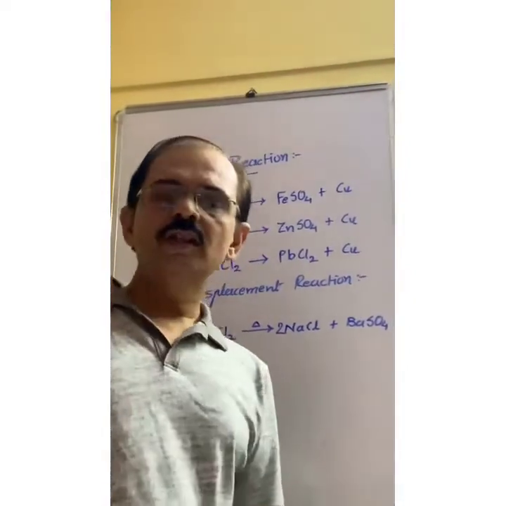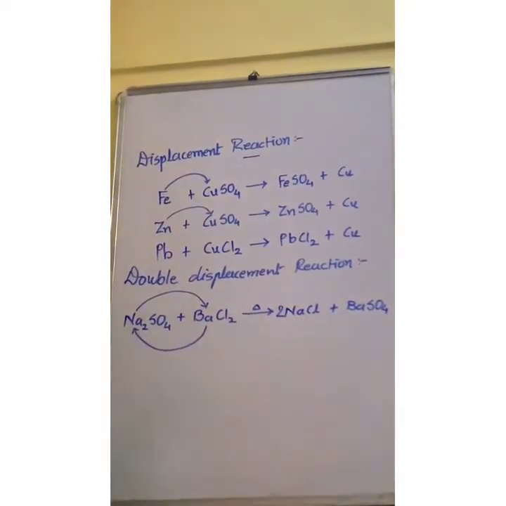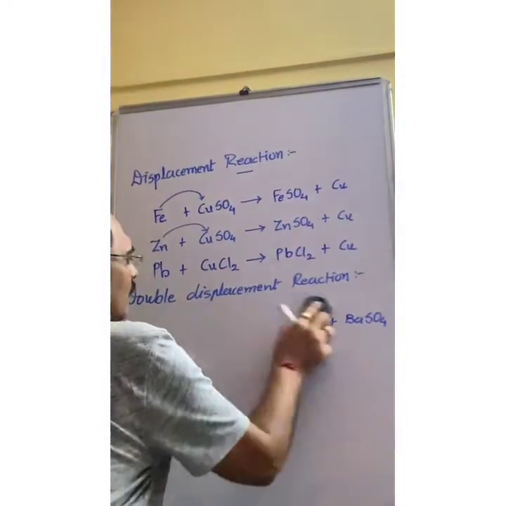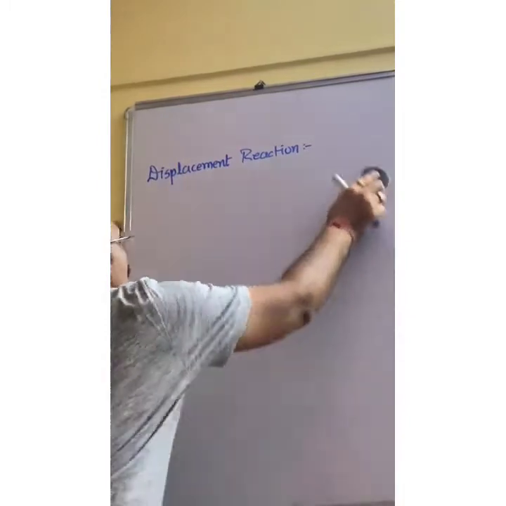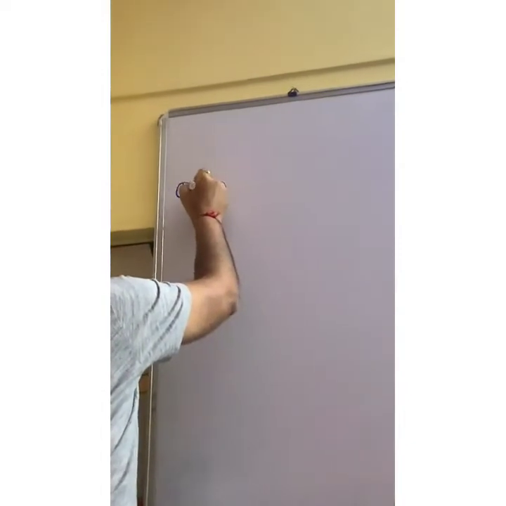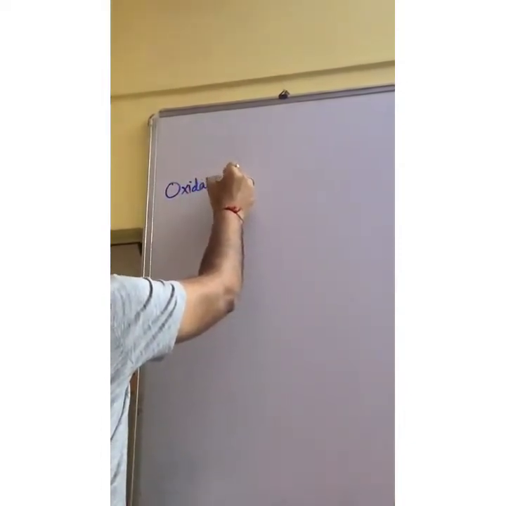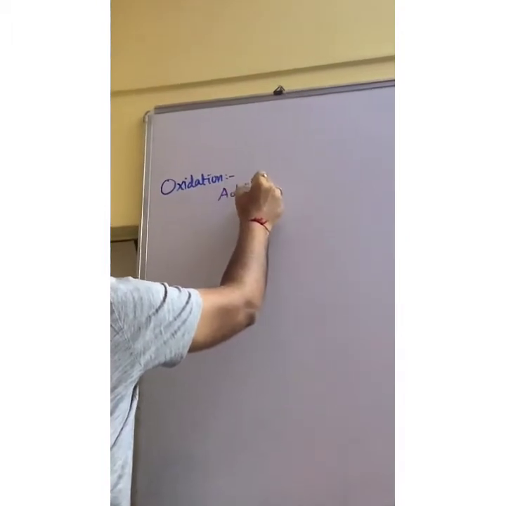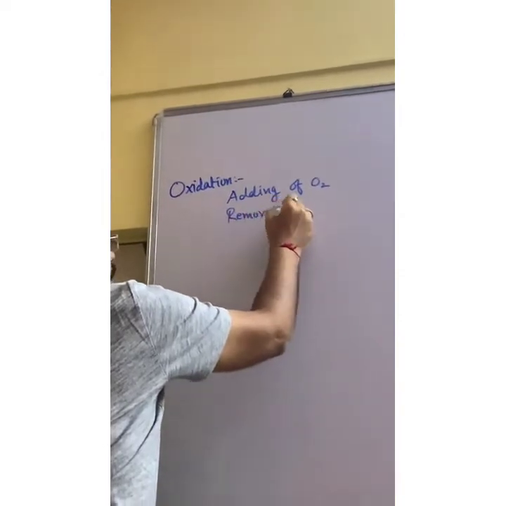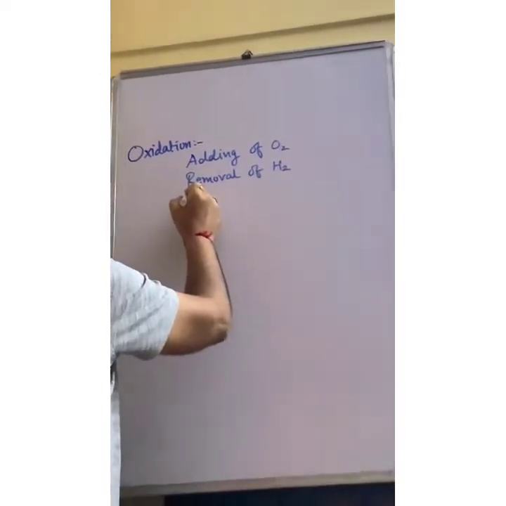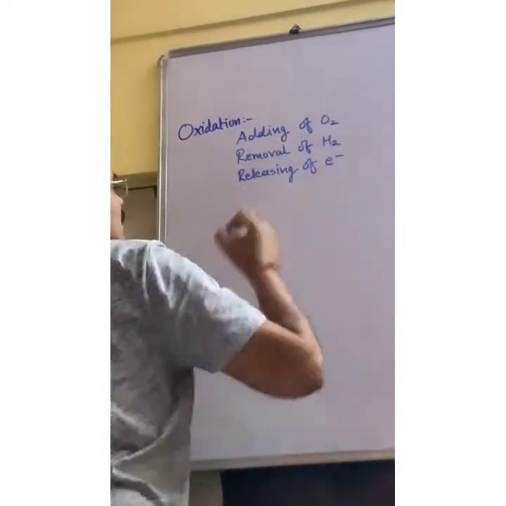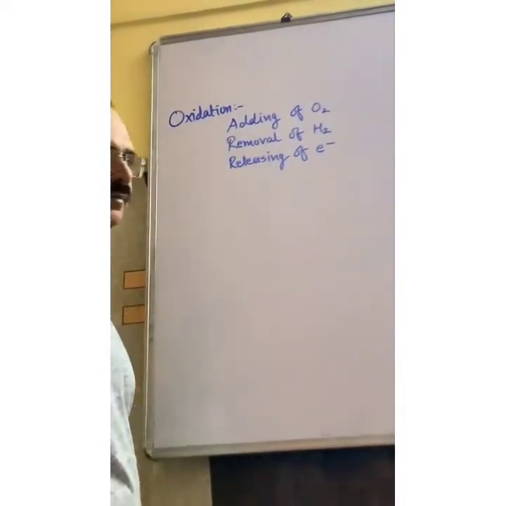Now most important of this chapter is oxidation and reduction. You have learned in 9th standard. Oxidation means what? Adding of oxygen or removal of hydrogen or releasing of electron is called oxidation reaction.